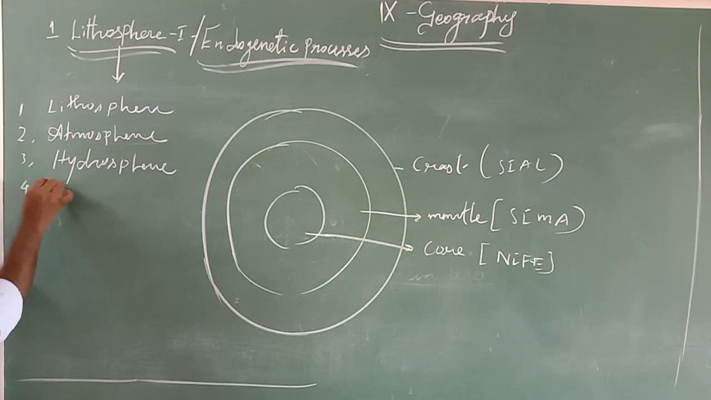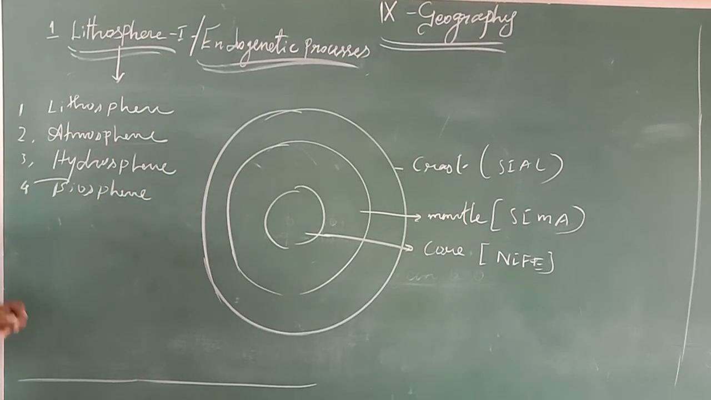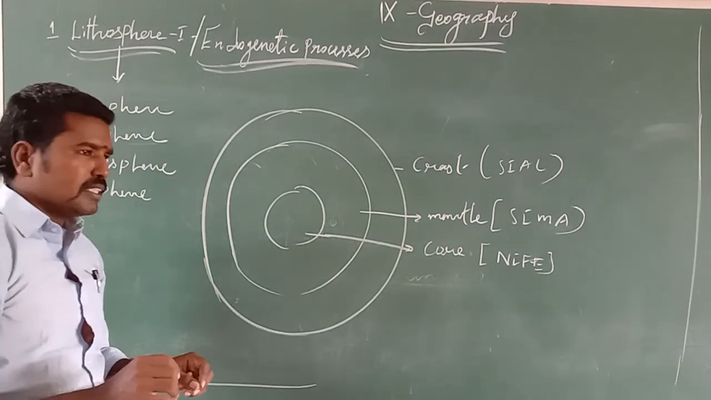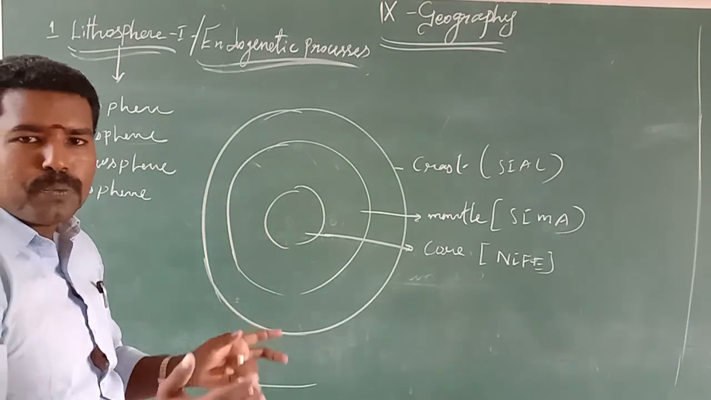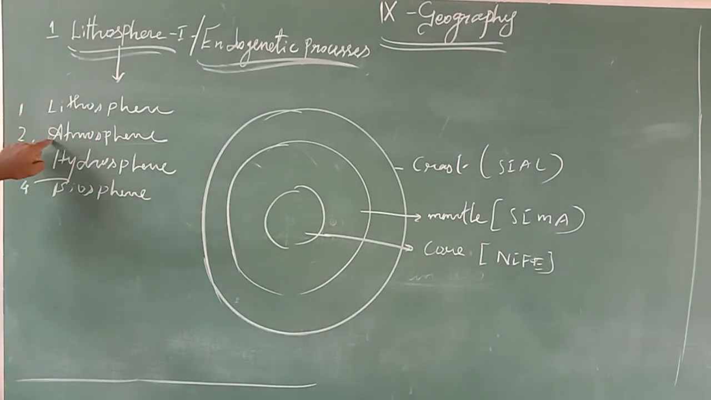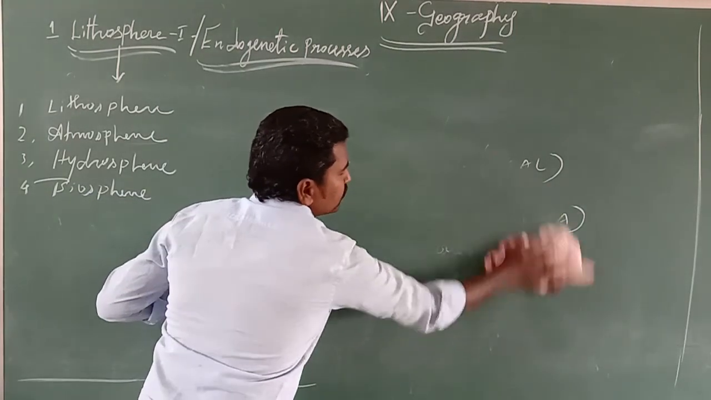Hydrosphere, and finally biosphere. So now the earth is composed, that means the earth is made up of four major spheres. One is lithosphere, second one atmosphere, then hydrosphere, and then biosphere. Now I am going to explain through the diagram.